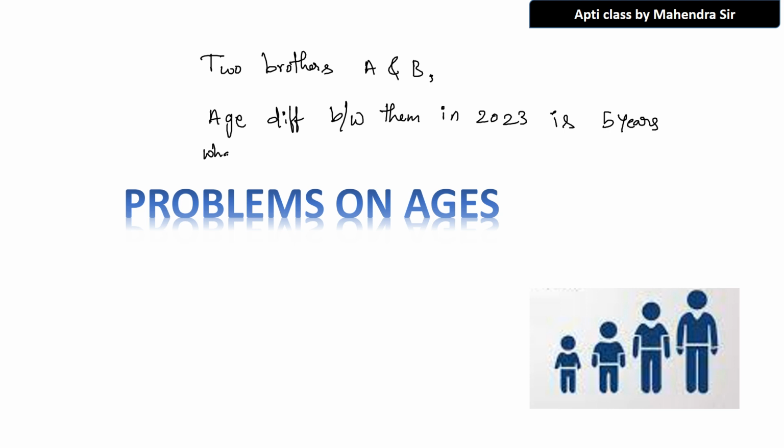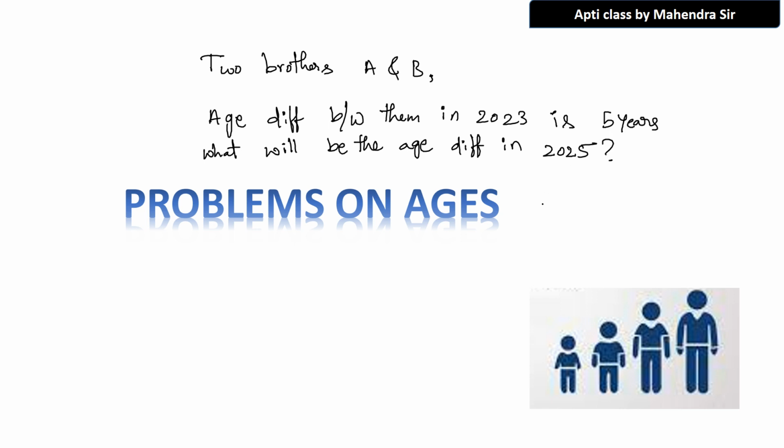What will be the age difference in 2025?